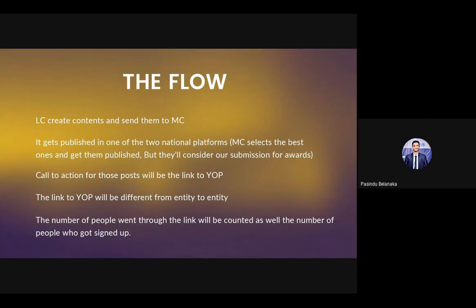I want you to have just the basic idea, because there's another session as well. Artika and Punsara will be doing that. They will be getting into further details about this. I just wanted to give you an idea.